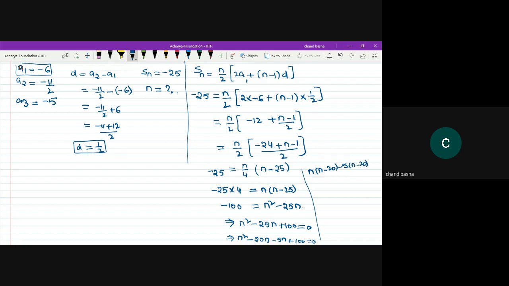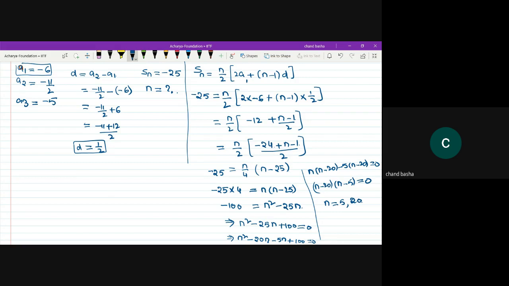Factorization method is equal to 0. So from this, n minus 20 is a common factor into n minus 5 is equal to 0. From this, n is equal to either 5 terms or 20 terms.